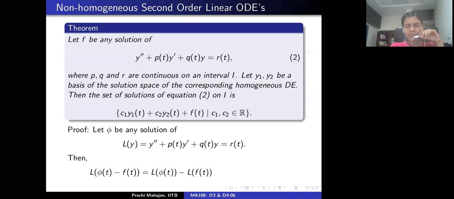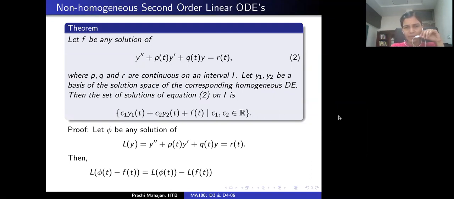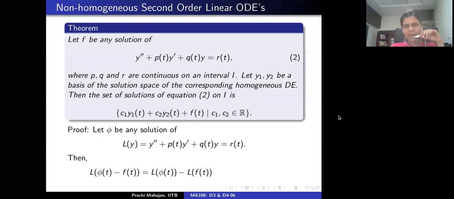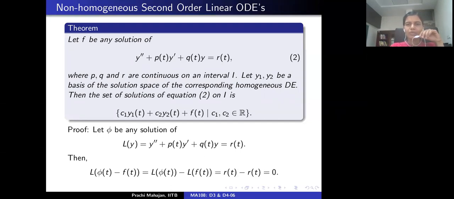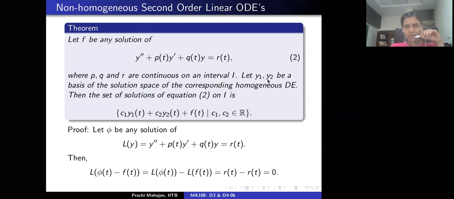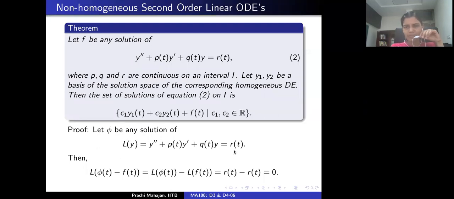This differential operator is linear, so I can write this as the differential operator L applied to phi minus the differential operator L applied to f. To begin with, f is a solution of the non-homogeneous equation and phi is also a solution of the same equation by assumption. So that means the differential operator applied to phi minus f yields 0, correct?